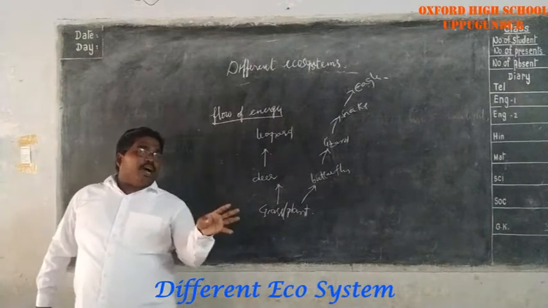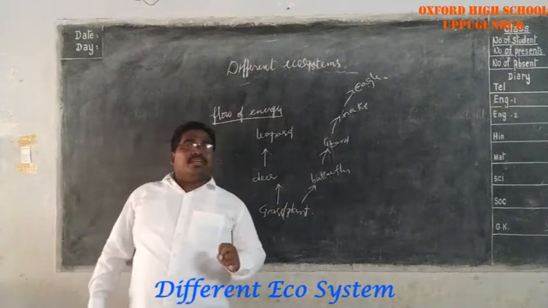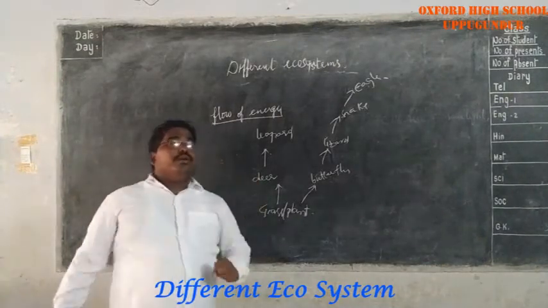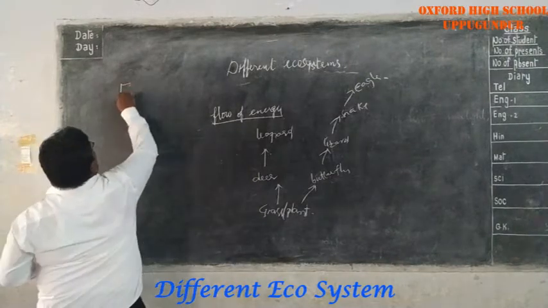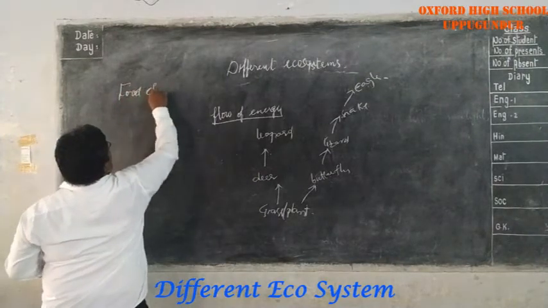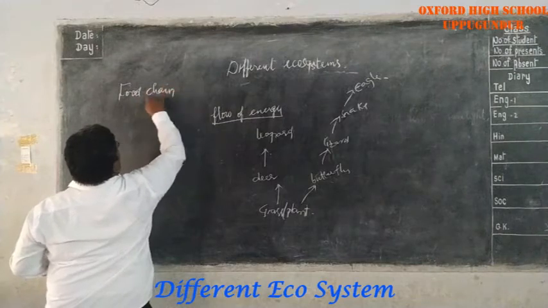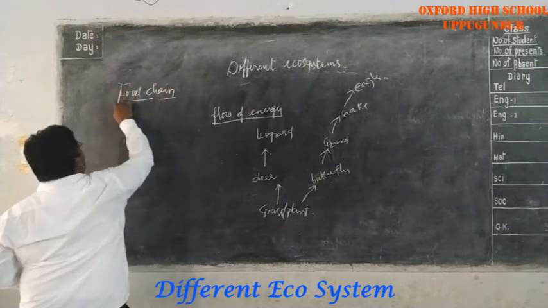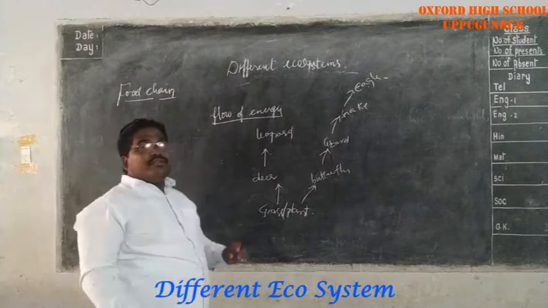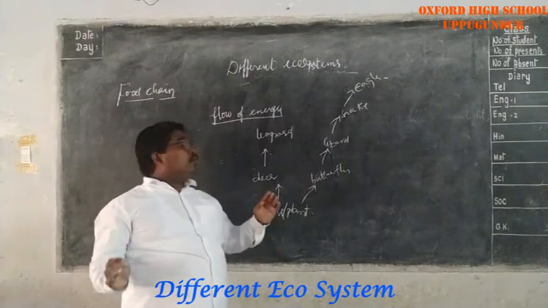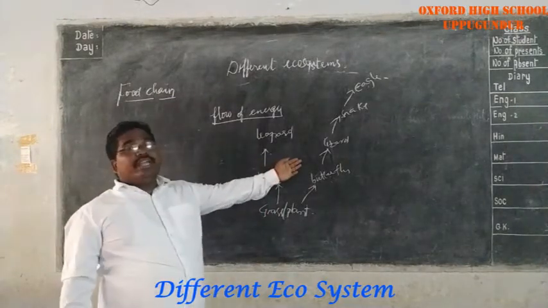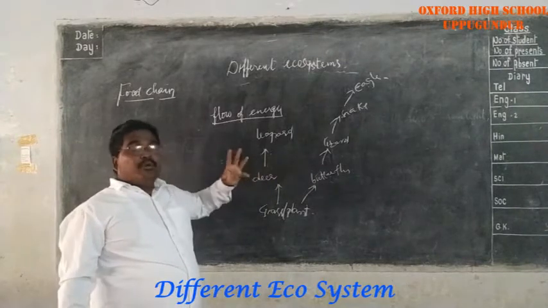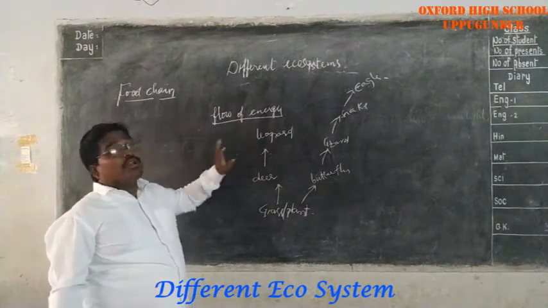To explain the flow of energy in a given ecosystem, scientists used the term food chain. The food chain easily explains the movement of energy between the different types of organisms.